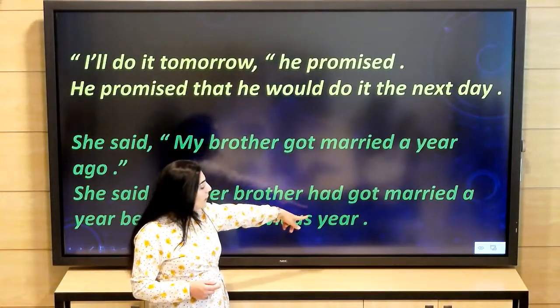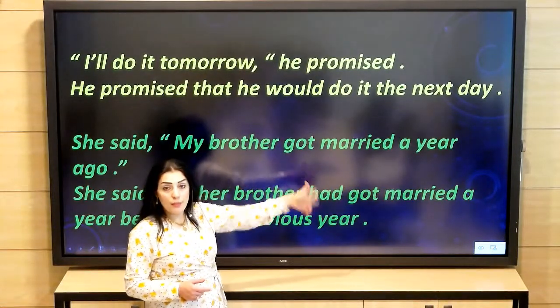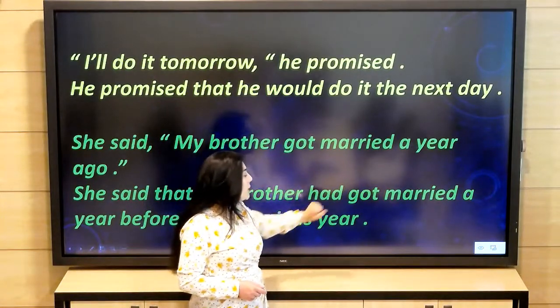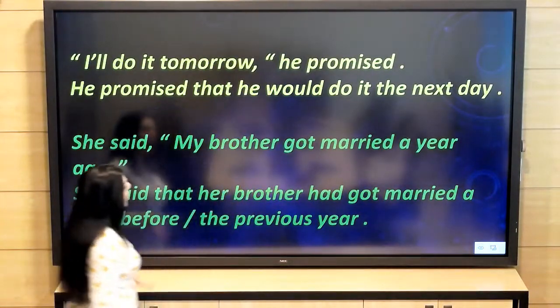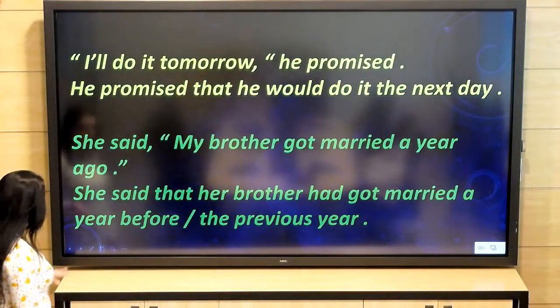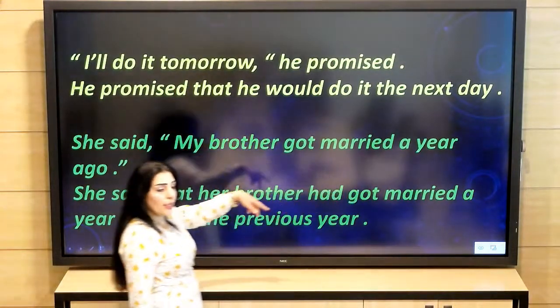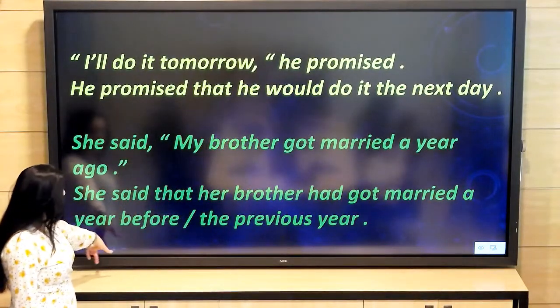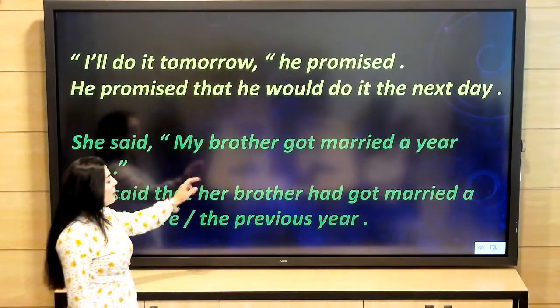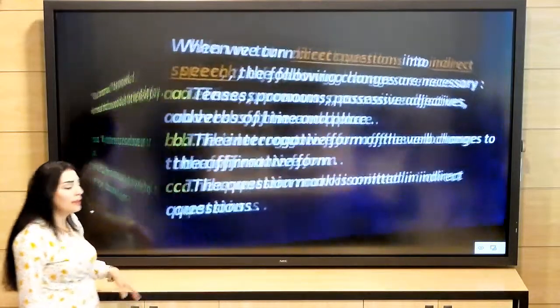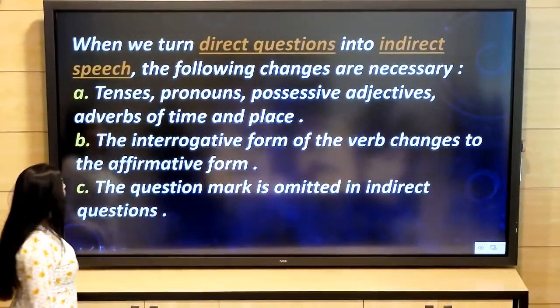But in the second sentence, got is verb 3, because it's preceded by the auxiliary verb had. And a year ago becomes a year before, or the previous year. So it's an adverbial phrase.